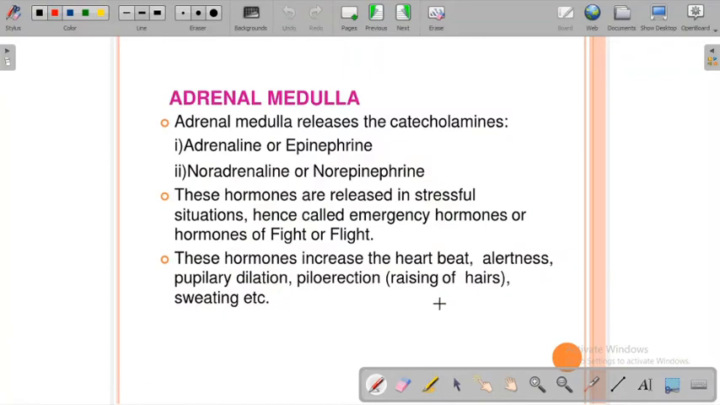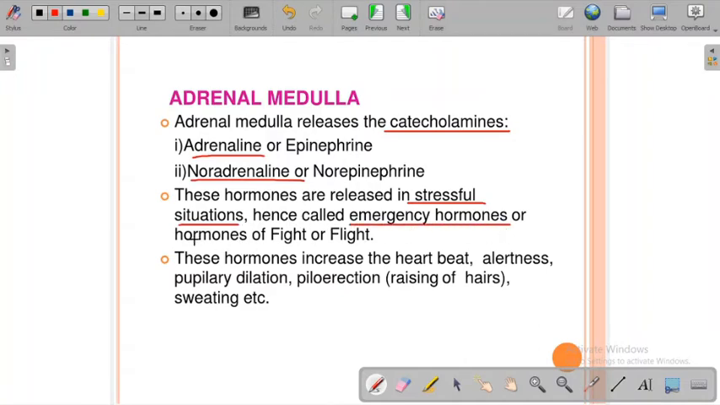Okay, now we'll see the functions with respect to the hormones. The adrenal medulla releases catecholamines, okay, that is adrenaline and noradrenaline. These hormones are released in stressful situations, hence called emergency hormones.